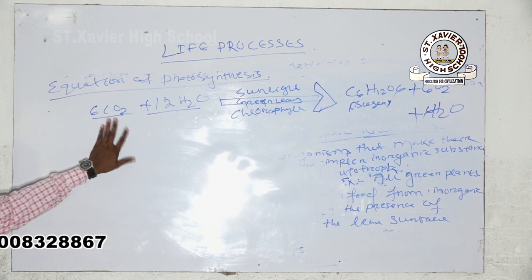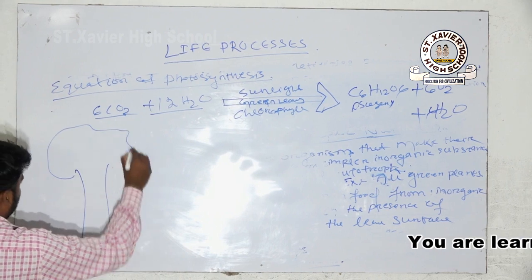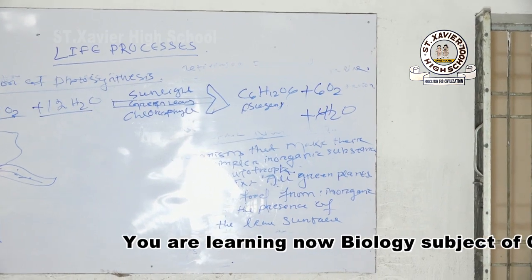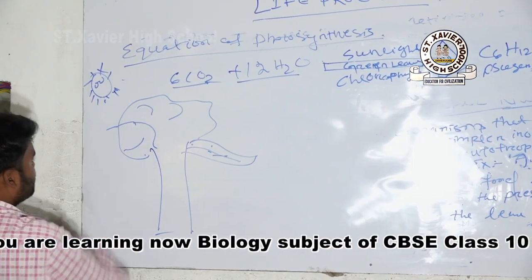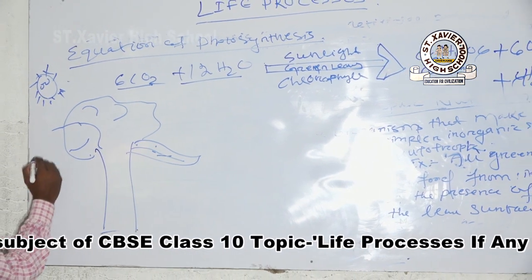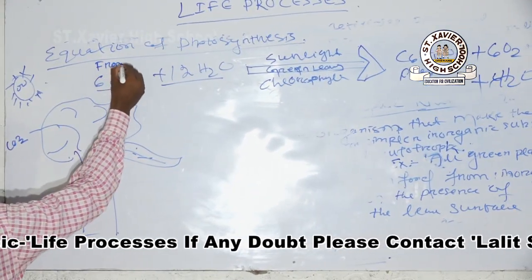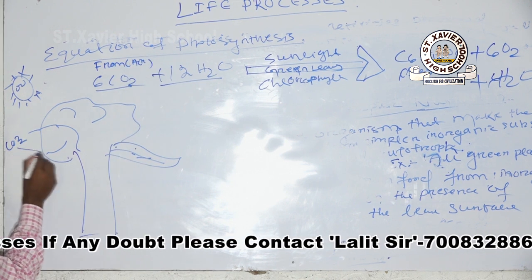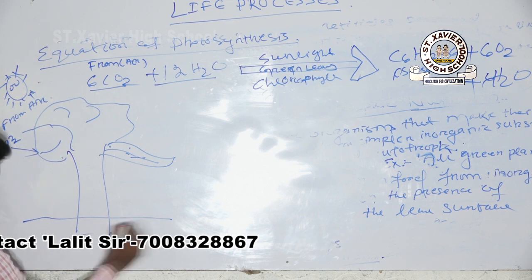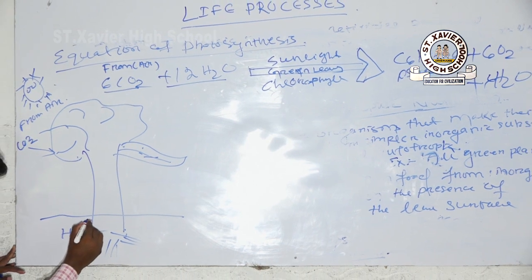From where does this carbon dioxide come? Just like your plant, green leaf, this is your sun. Okay. From the atmosphere, the plant collects carbon dioxide from air, and water from soil.